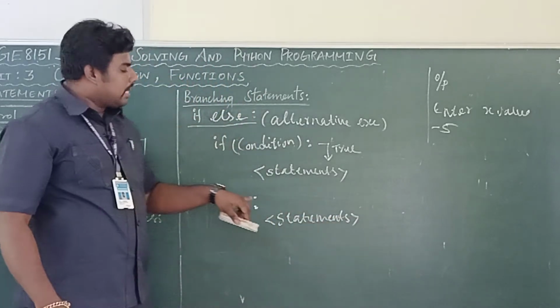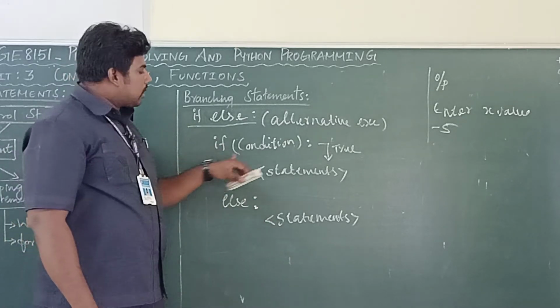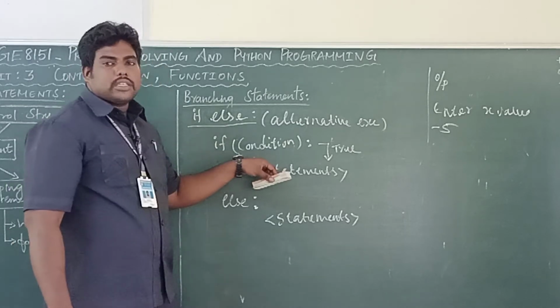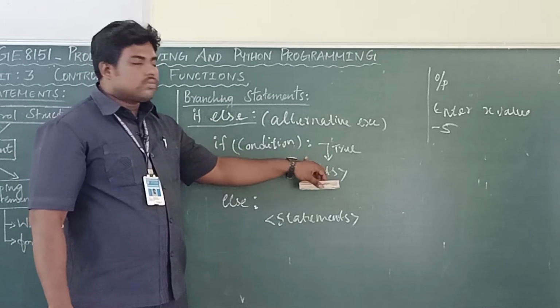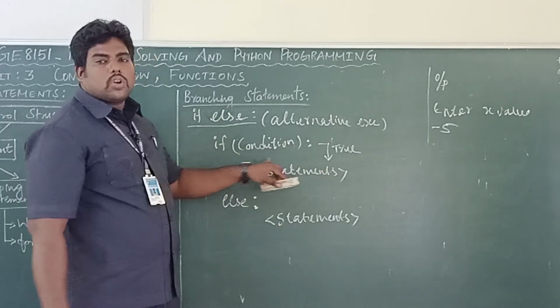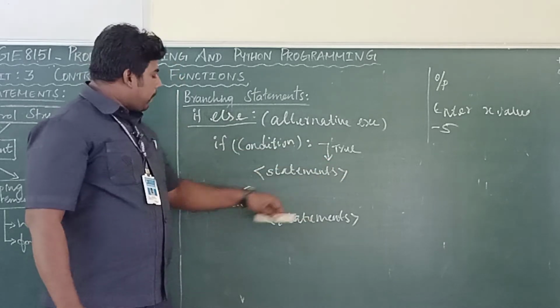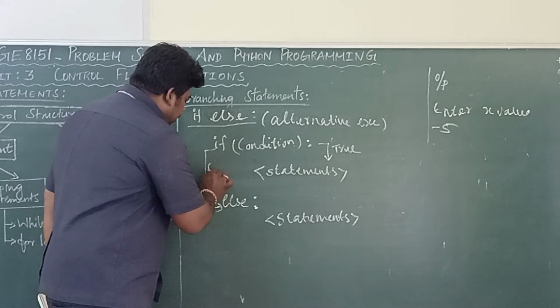Okay, so see here, if is a keyword, then one condition, you are going to check one condition, the same thing, positive or negative. If the condition is true, 5 greater than 0, like that, this statement will be executed. Suppose the condition is false, this statement will be executed.